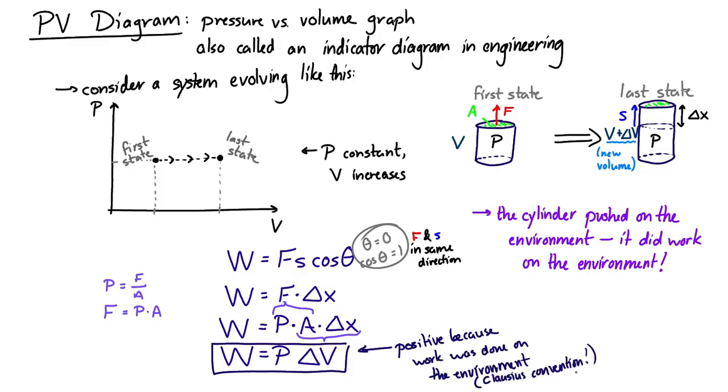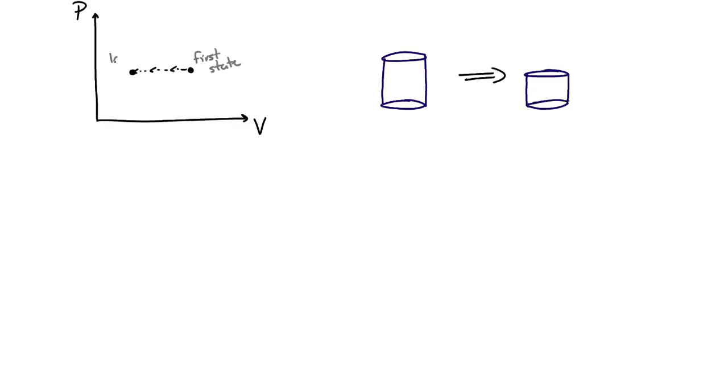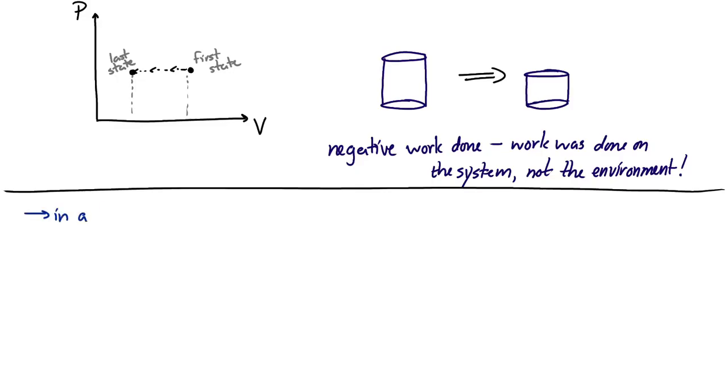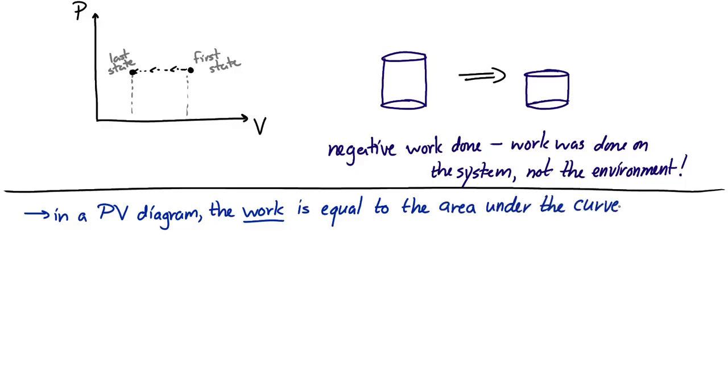If we had a similar situation where the cylinder became smaller and it went from, say, a large volume to a small volume in that direction on the diagram, then it would be negative work because work would be done on the system rather than on the environment. So, one thing to notice, and this isn't exactly a proof, but it is true. In a PV diagram, work is equal to the area under the curve.